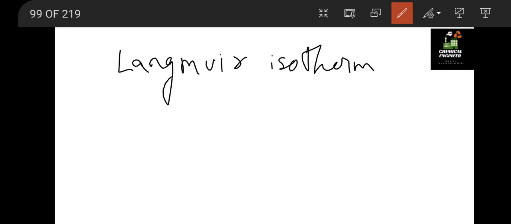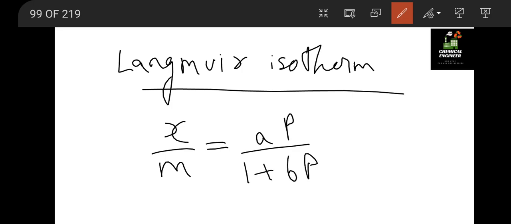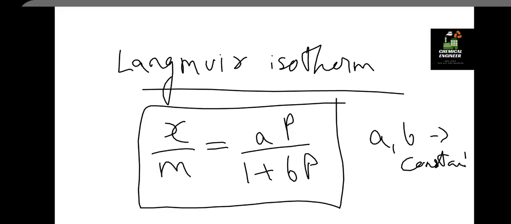Next we have Langmuir isotherm. So Langmuir isotherm is nothing but, as the Freundlich isotherm failed at the higher pressure and the lower pressure, we have Langmuir isotherm, a p divided by 1 plus b p. a, b are the constants. Okay, so two formulas for adsorption, two formulas for drying, and many formulas for distillation.